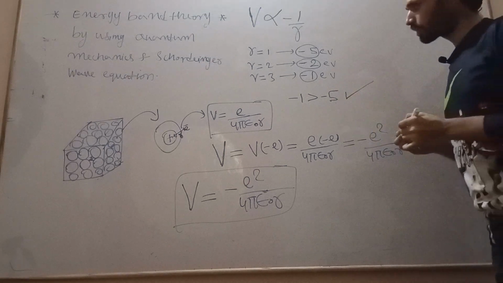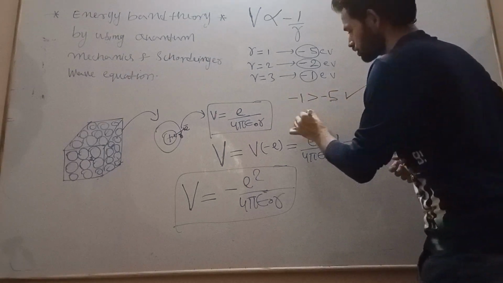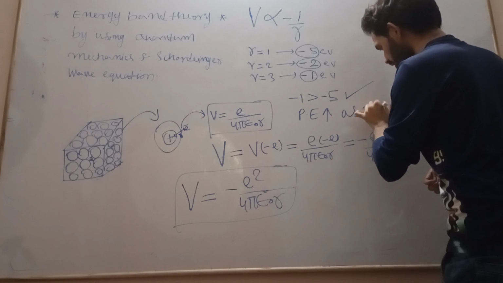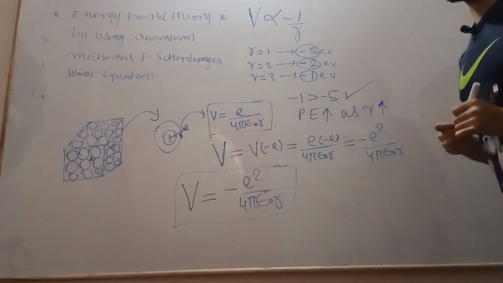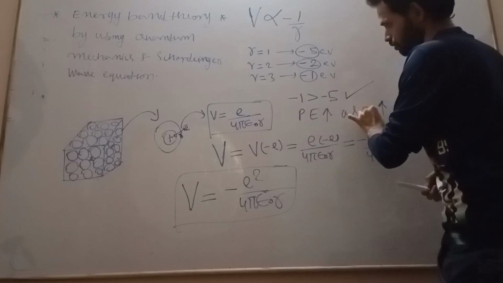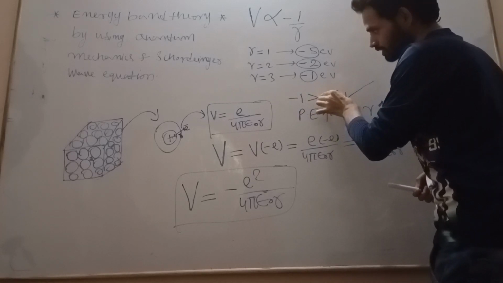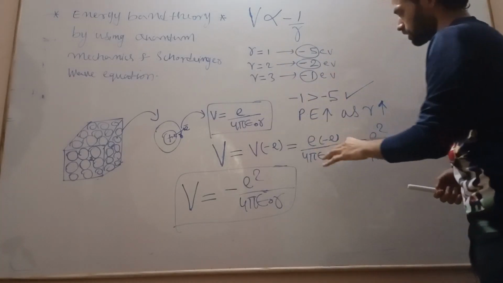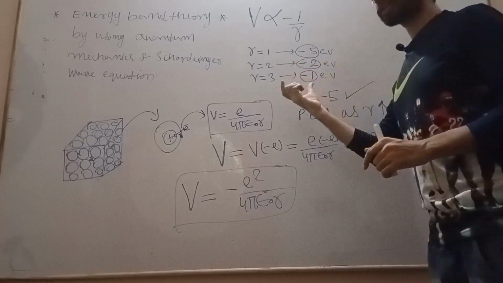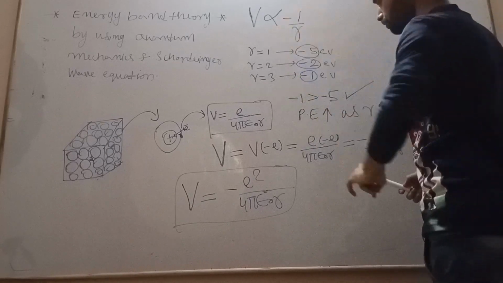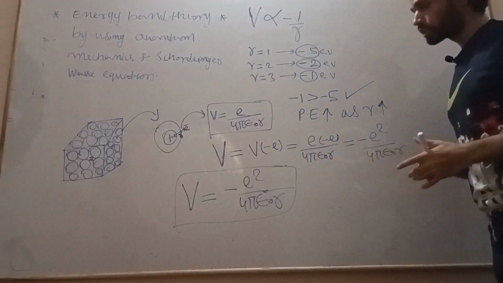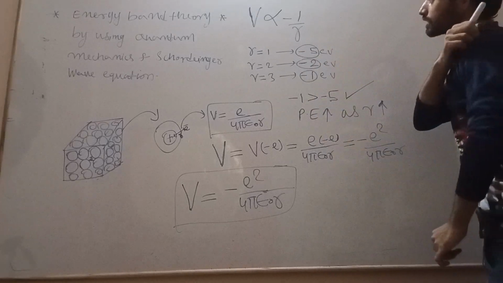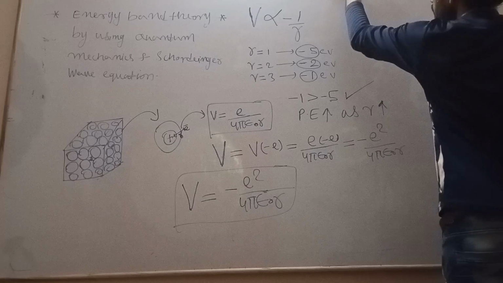Is it okay or not? Yes. So minus 2 is greater than minus 5, which means potential energy is increasing as r increases. If you take the magnitude, then we can say the potential energy decreases. But we are not seeing it with respect to magnitude, we are seeing it with respect to the negative sign. Now we have understood this by seeing numbers. Now we will see it properly by drawing the graph.